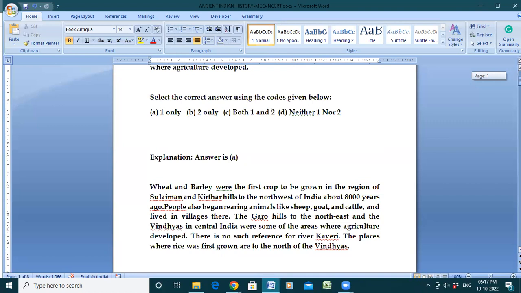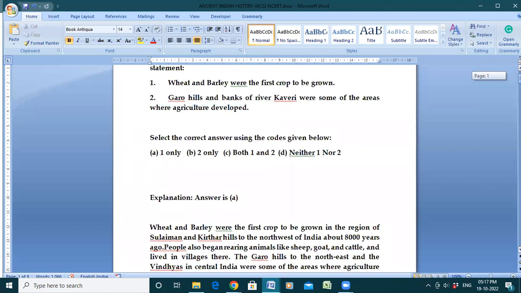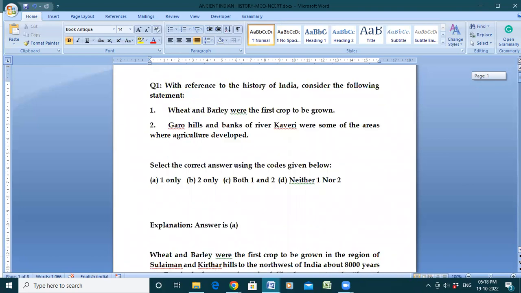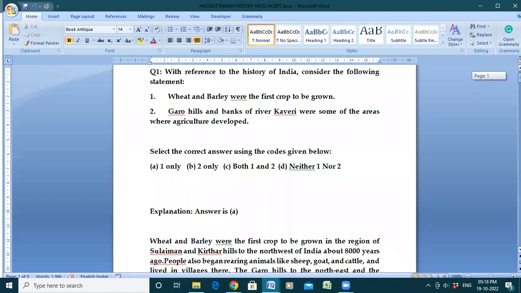There is no such reference for the river Kaveri. The places where rice was grown are north of the Vindhyas. So Kaveri's name is not mentioned there, and we cannot say that two is correct. Although Garo Hills is correct, the river Kaveri is not mentioned. So option A is the correct answer.